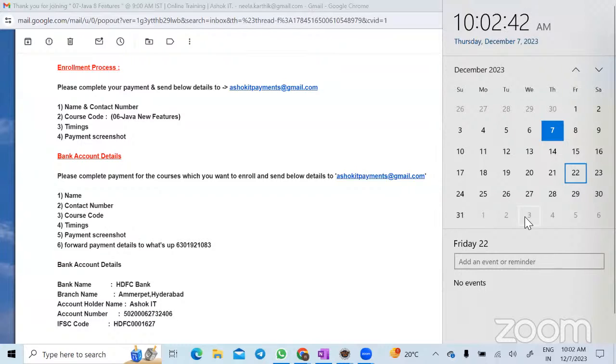Generally, I take Java 8, 9, 11 together, but I got some requests to take Java 8 as soon as possible because some people are attending interviews. So we'll complete Java 8 within 15 days, and in the new year, we'll start Java 9 and 11. You can continue attending Java 9 and 11, and it will also have demo classes.